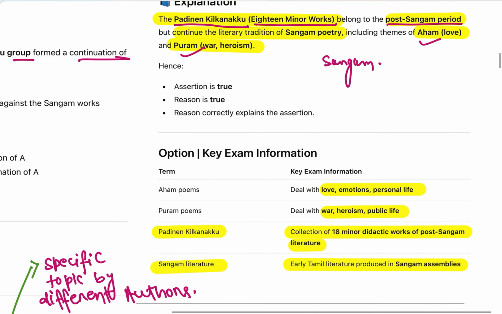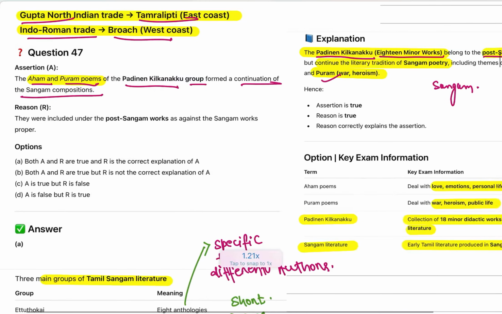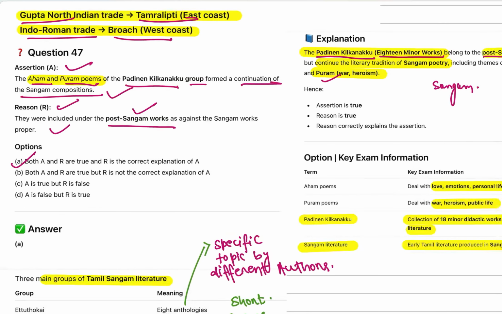So the assertion says that Ahom and Puram poems of the Padinen Kilkanakku group formed a continuation of Sangam composition. Yes, it is right. They were included under the post-Sangam work as against the Sangam work proper. So the reason and assertion both are correct. So our answer is A.